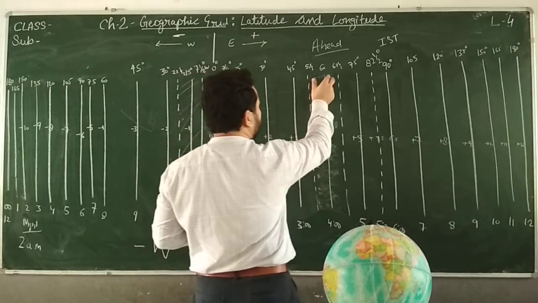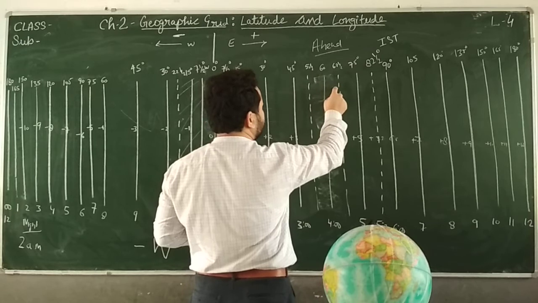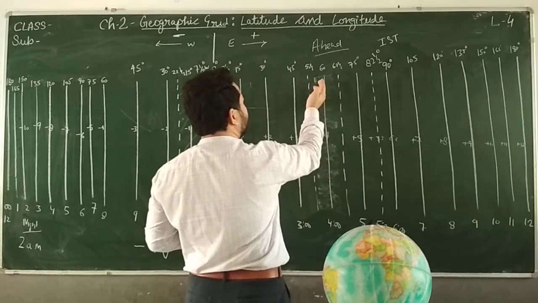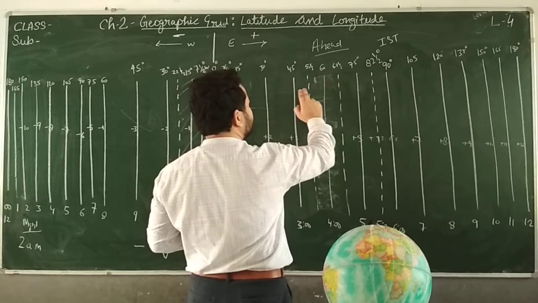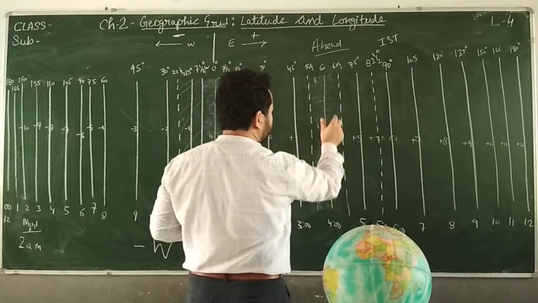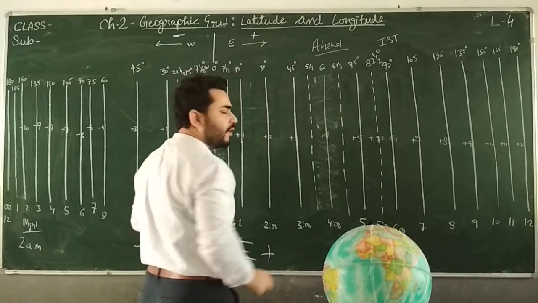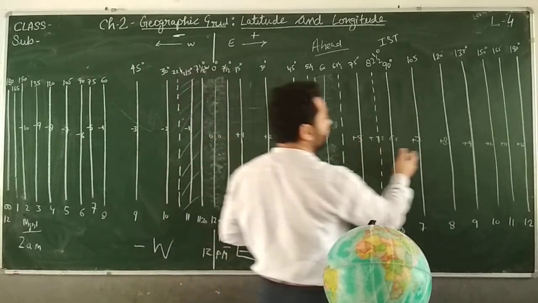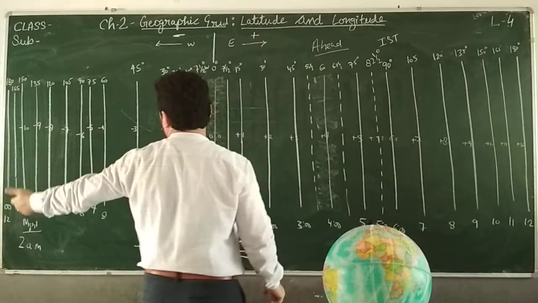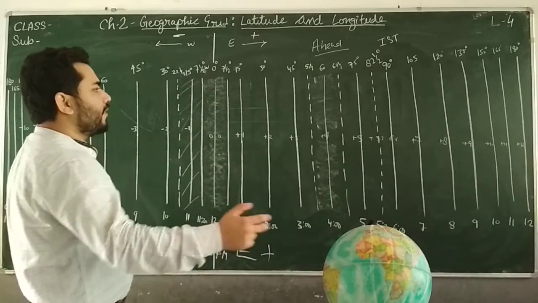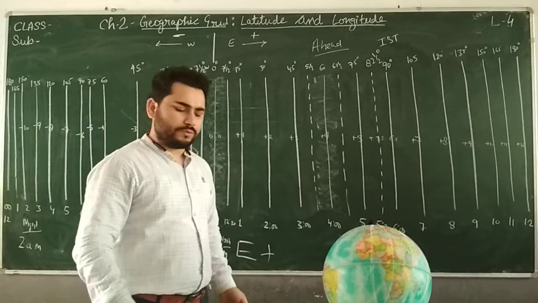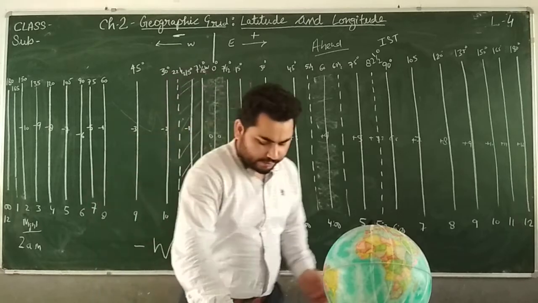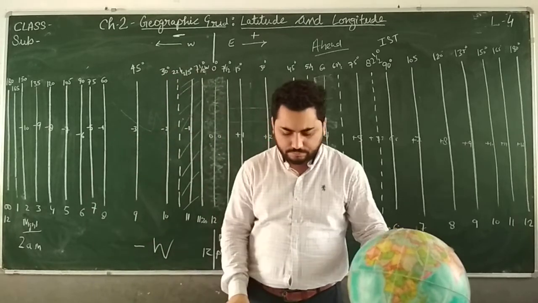All the places falling from 52 to 67 and a half, meaning 7.5 degrees this side of 60 and 7.5 degrees that side of 60, will be taken as one time zone, and that will be +4. So like this, +4, +5, +6 till +12 here and -12 here. So like this we have 24 time zones. I hope you have understood this concept of time zone.